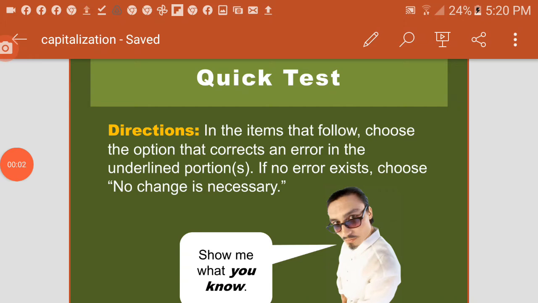Okay, let's repeat the directions for the quick test or quiz. Directions. In the items that follow, choose the option that corrects an error in the underlined portions. If no error exists, choose no change is necessary. Okay, show me what you know.